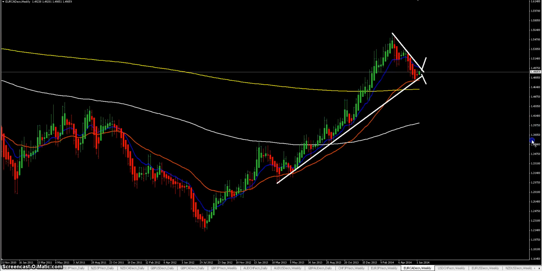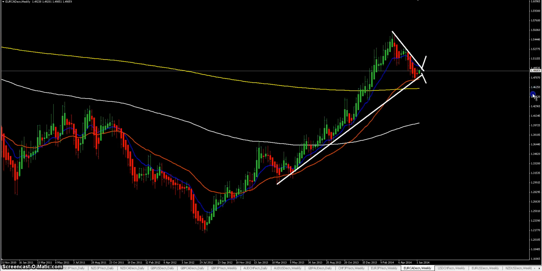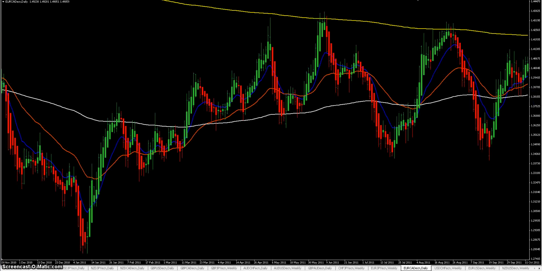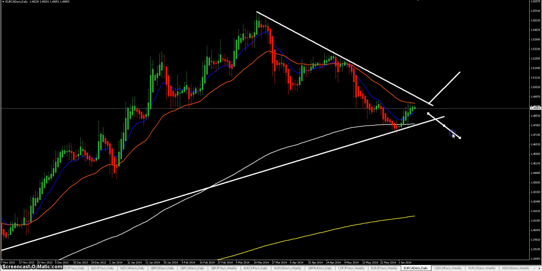Euro Canadian dollar, it's almost the same. We have an uptrend, price made a daily lower high, lower low, and bounced from support, trend line and EMA36. We have resistance and a trend line here in combination with EMA12. So we want to wait for a clear break above that line or below that line first.